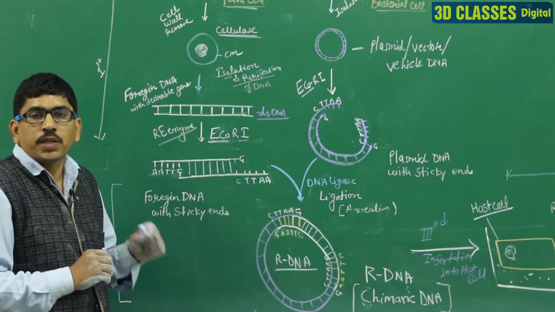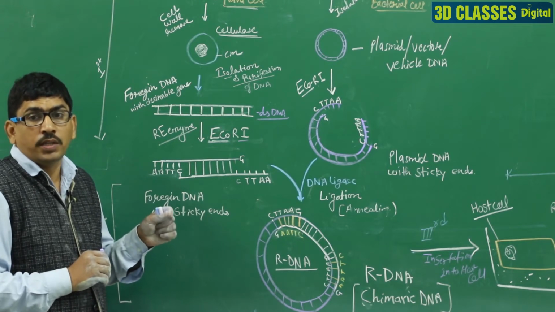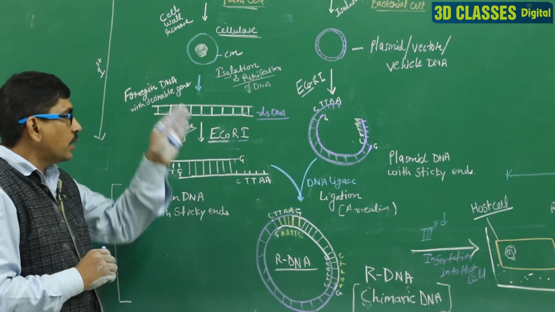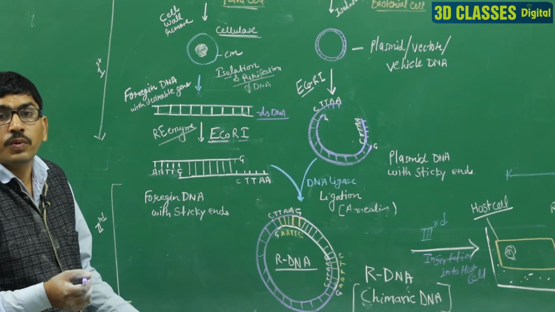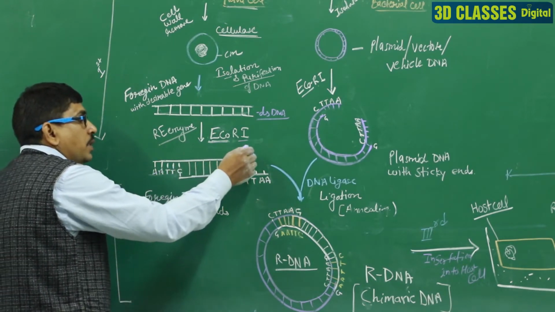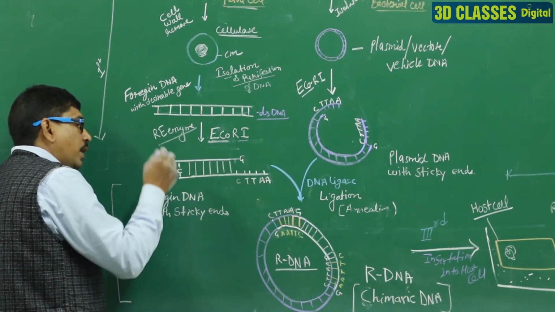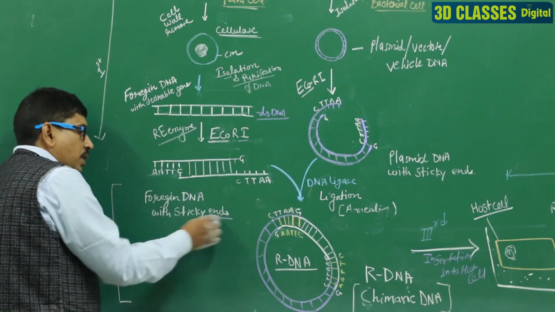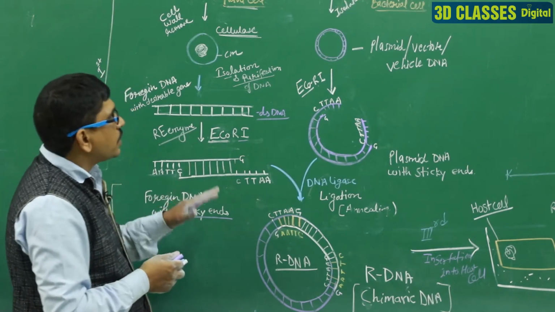The recognition sequence of EcoRI is GAATTC, and it cuts the phosphodiester bond between G and A. It cuts between G and A, so it cuts here and makes the sticky ends. So, here is the foreign DNA with sticky ends.